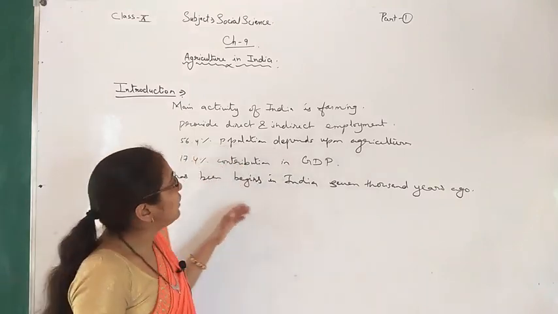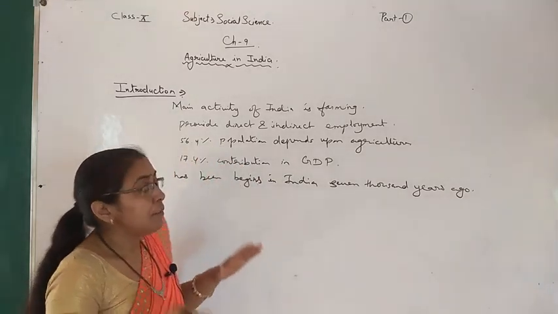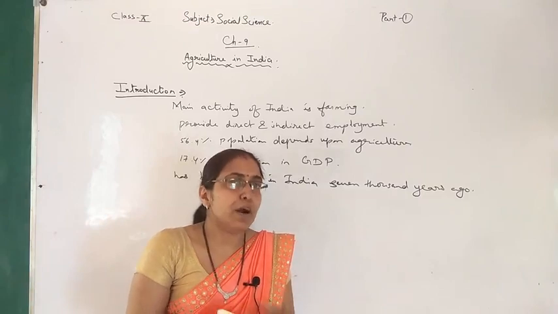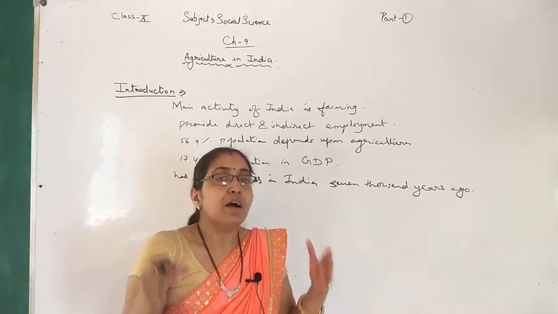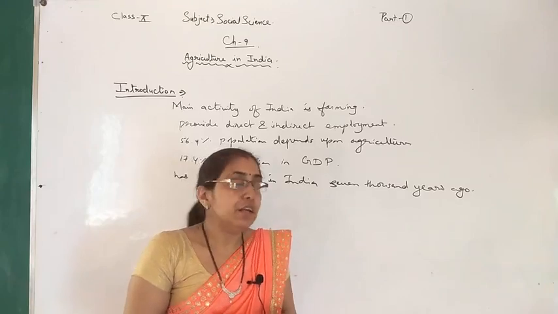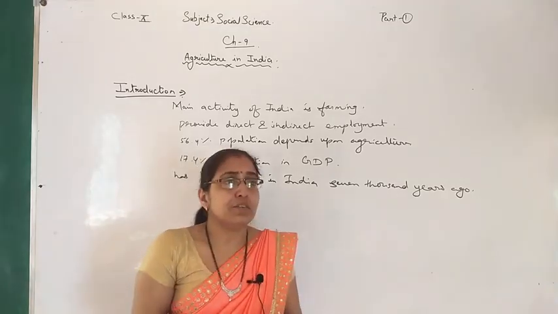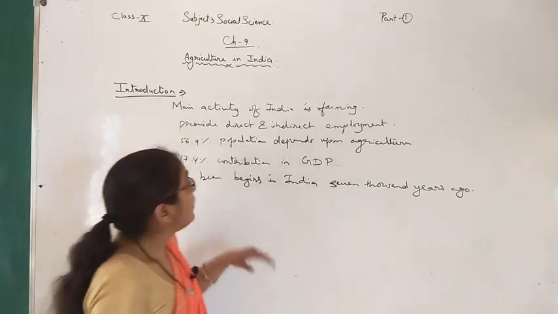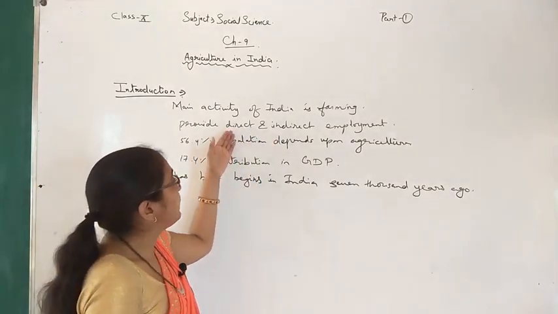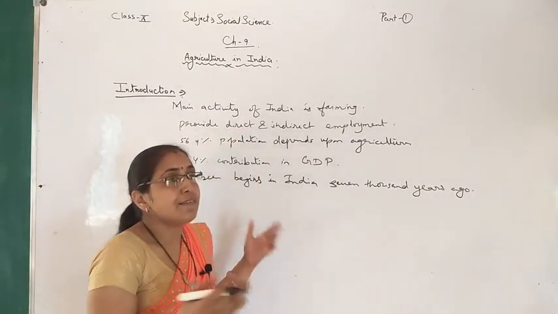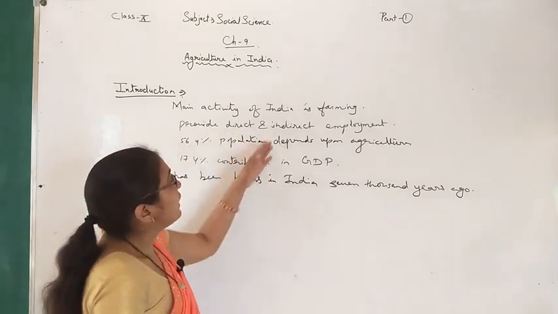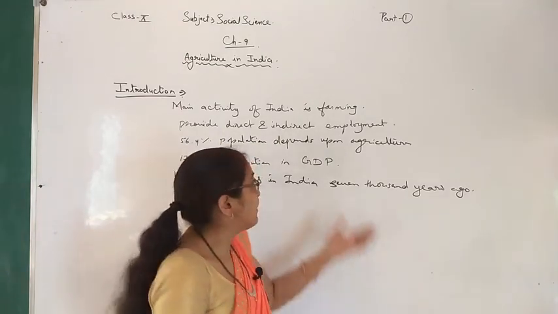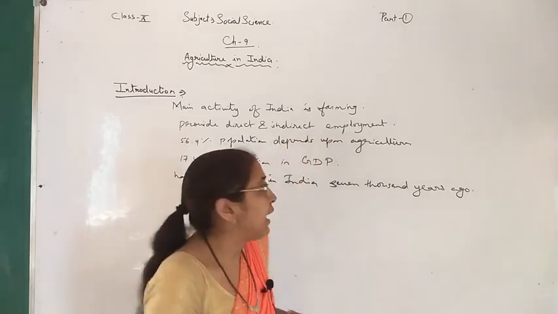So this is the introduction. Most of the people of India are called farmers. Why? Because they depend upon agriculture in India. And you know that our climate is monsoon climate and it is suitable for agriculture. Direct employment includes harvesting, sowing of seeds, different types of activities. Indirect activities in agriculture are dairy farming, poultry farming and animal husbandry.